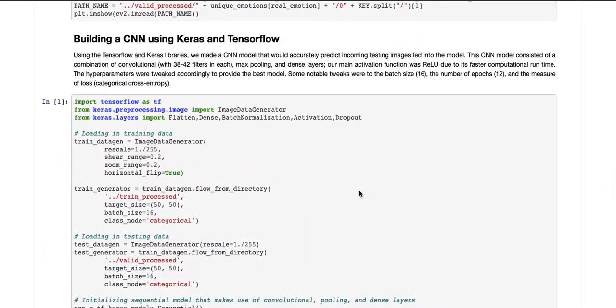Lastly, we built our own CNN using Keras and TensorFlow. We essentially made a CNN model that would accurately predict the incoming text images fed into the model. The CNN model consisted of a combination of convolutional, max pooling, and dense layers, and our main activation function was ReLU in order to reduce the computational runtime. Our main thing at this point was just to reduce the computational runtime because it would have taken a long time if we implemented any other activation function or even added any more convolutional layers.